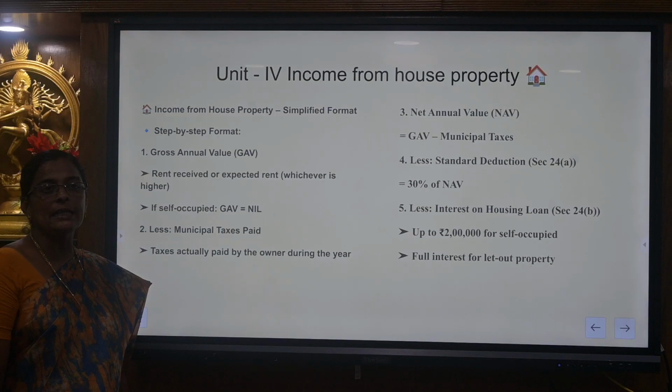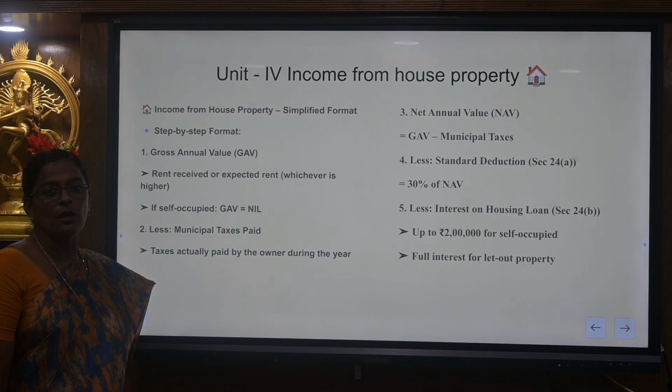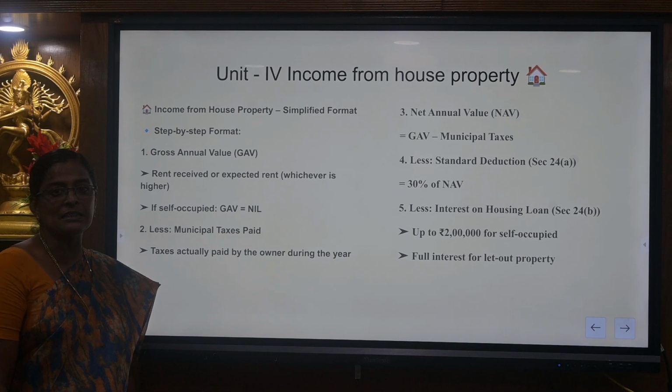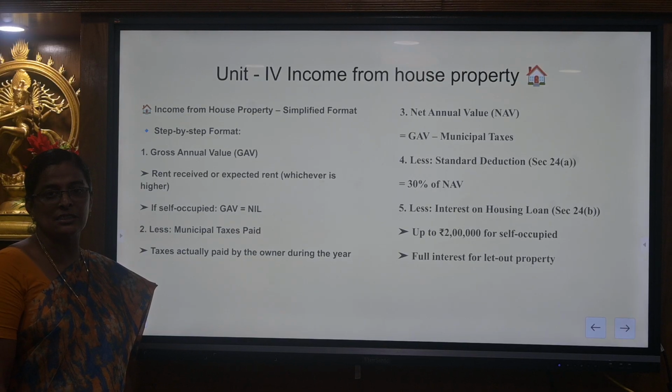Under income from house property, if the owner has more than 2 houses, for example 3 houses, 2 will be exempted from tax and 1 will be taken as deemed to be let out. The remaining 2 will be exempted from tax. If the property is let out for a given period, then partially let out has to be taken into consideration. If it is let out for 6 months, the actual rent received should be taken only for those 6 months. If the area is partially divided into self-occupied and let out, the let out portion will be taxable and the self-occupied will not be taxable.